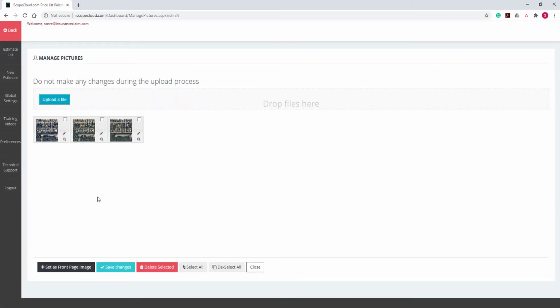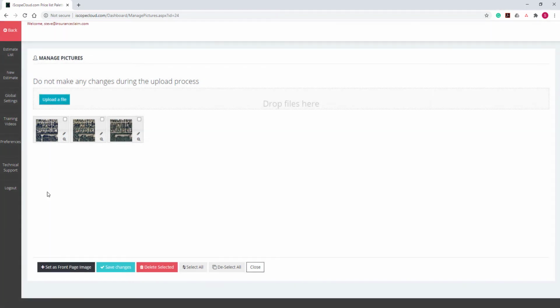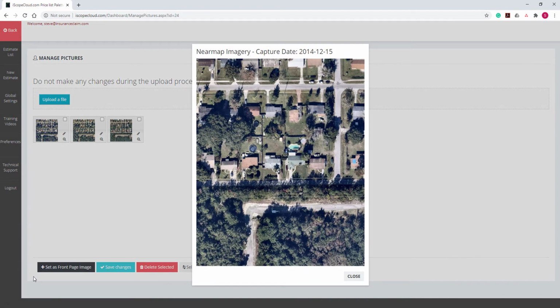Each image can also have the title and description edited. I will click the pencil icon to open up the editor. You can see that in the title of this photo, the date the image was captured is automatically populated. You can add to this or delete the title entirely. In the description below, you can include a text description of the photo. In this last image, I have changed the title to better describe the origin of the image. I have also described the difference between this photo and the next more recent photo in that the tree near the home has been removed.